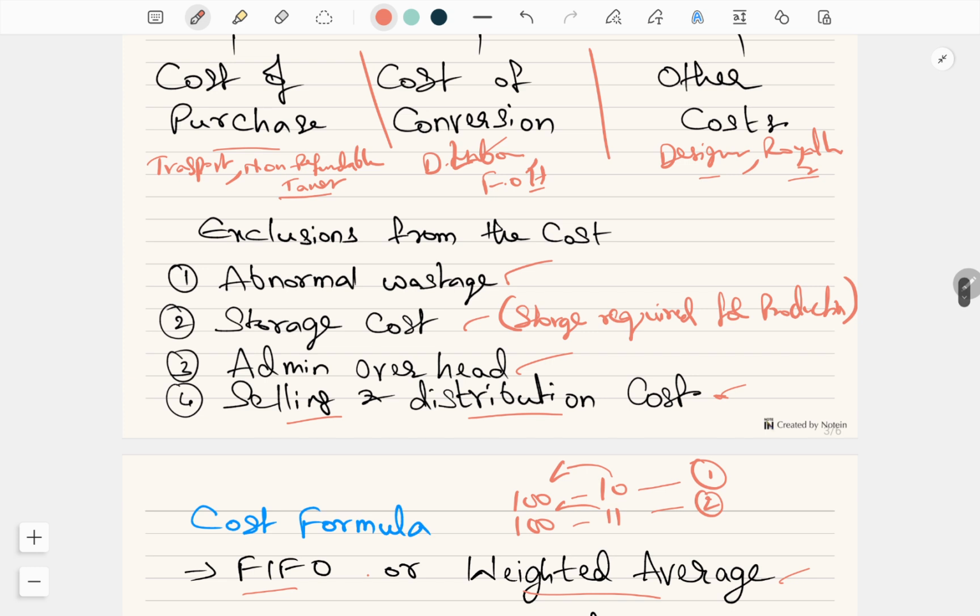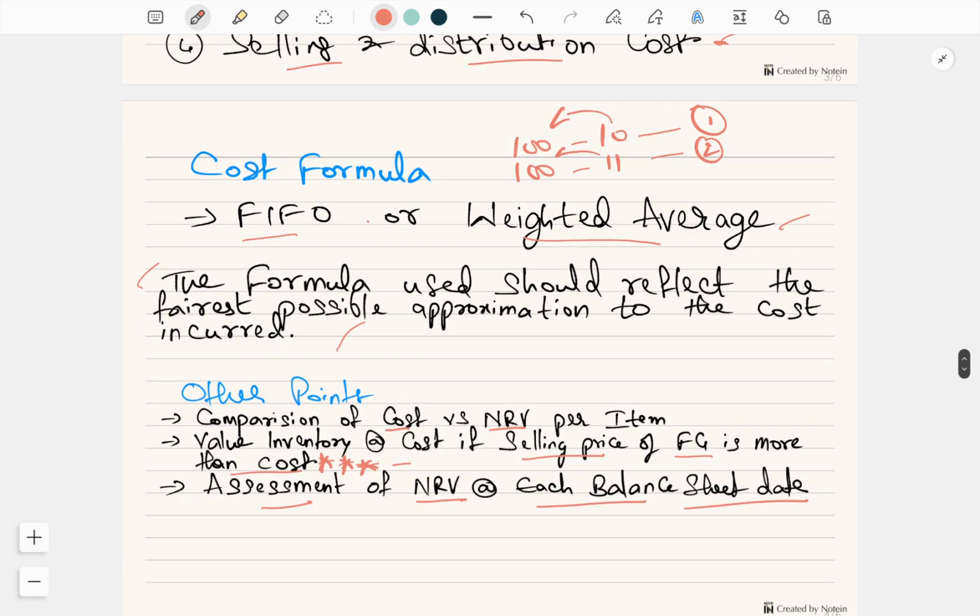Certain things are not considered in cost, which are abnormal wastage, storage cost, unless that storage cost is required for the production, administrative overheads, and selling and distribution overheads. And the method applied to calculate inventory is called the cost formula. Generally, it is either FIFO or weighted average. The formula you should use should reflect the fairest possible approximation of the total cost incurred.